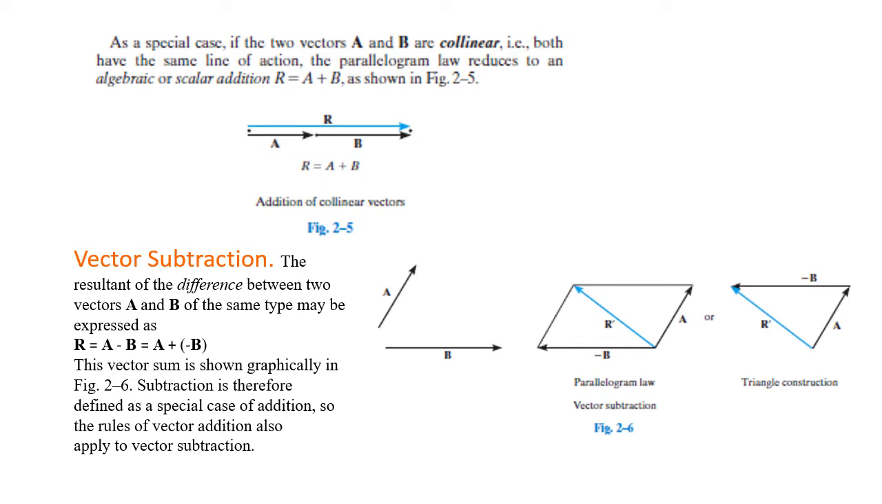So a minus b can be written as an addition only: a plus minus b, where minus b represents the vector in the opposite direction. That's it, simple. Minus b is a vector with the opposite direction, and a plus minus b can be written as the right side of the parallelogram law. Two representations are given here: the parallelogram law, and the triangular construction, as you can see in figure 2.6.